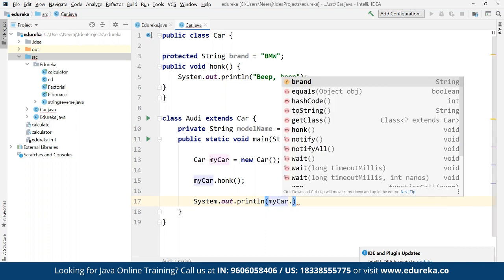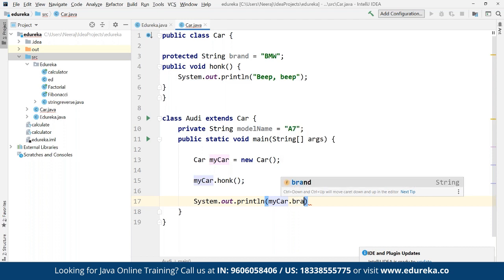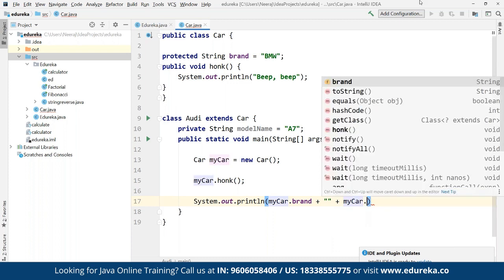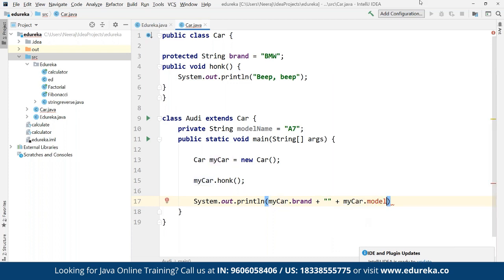Now myCar, in terms of the properties that we defined here. Suppose earlier we defined the property for brand, so you can define brand, and then we are going to display the property here, plus myCar.model that we have defined, as in the model name that we define here for the car.